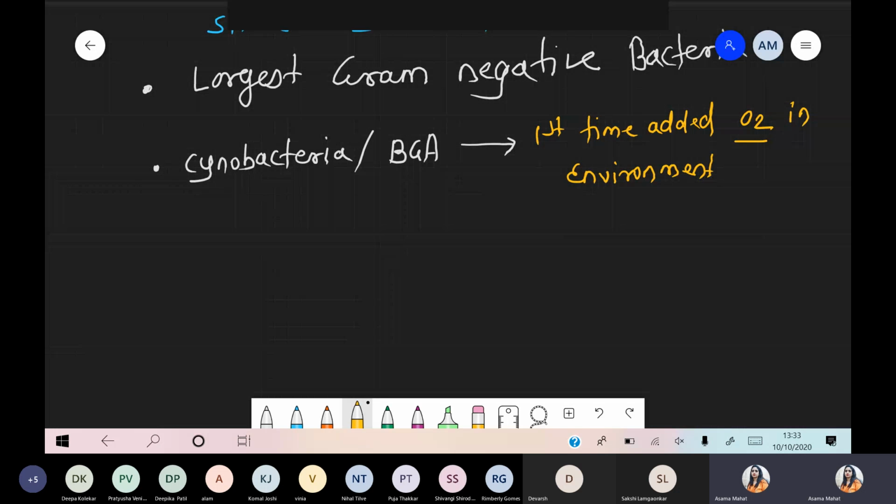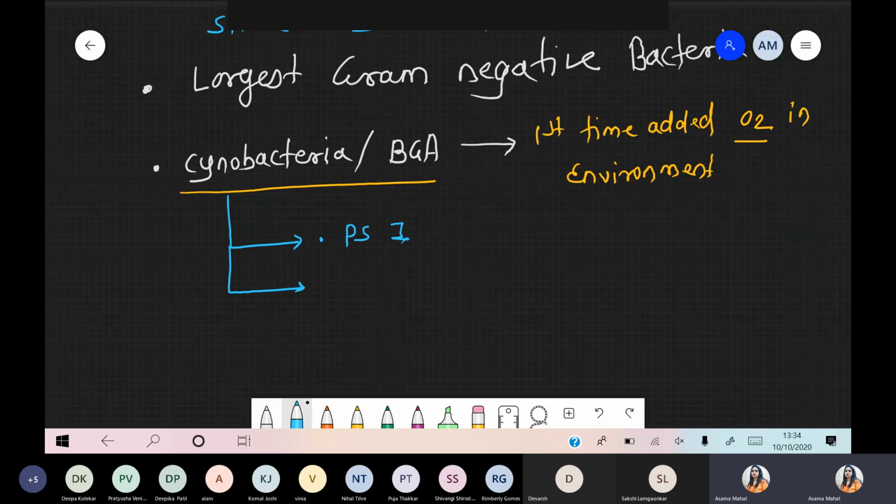So now, whenever we are talking about this type of cyanobacteria or BGA, they have two photosystems. They consist of photosystem 1 as well as photosystem 2. Both photosystems are present.